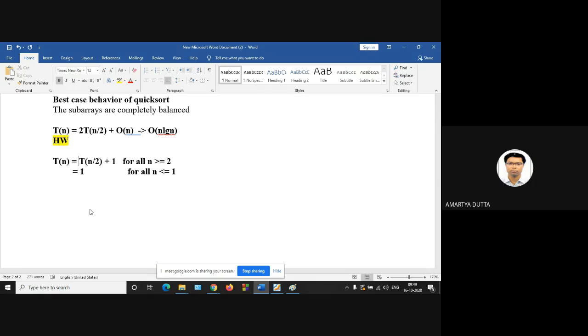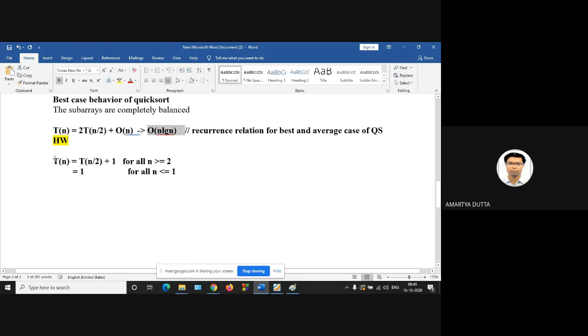Okay, sir. So this is the recurrence relation. T of n is 2T of n by 2 plus order of n. This is the recurrence relation for quicksort. Is it fine? This is the recurrence relation for best and average case of quicksort, and the output is order of n log n.